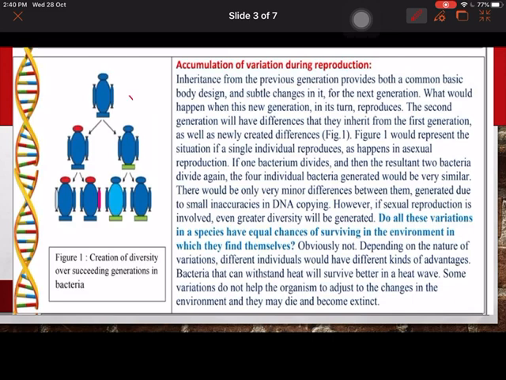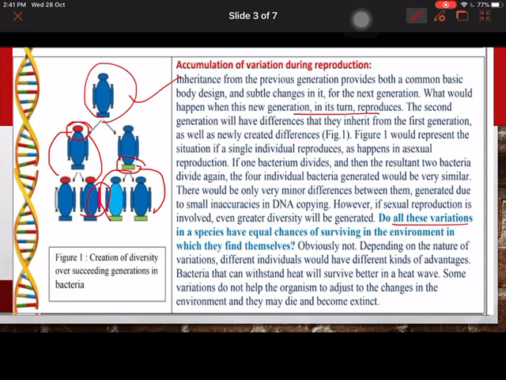You can see here this individual is completely blue in color. Because of variation, one of our offspring got a red head and one got the green legs. In the next generation, this red characteristic is transferred to the further generations, and this green along with it some variation is seen in the hand. So this is how that variation keeps on going from one generation to another after the reproduction.